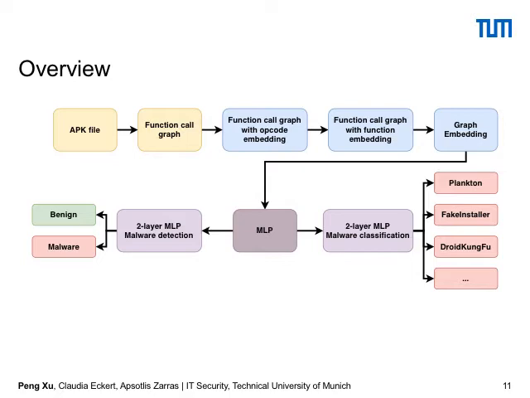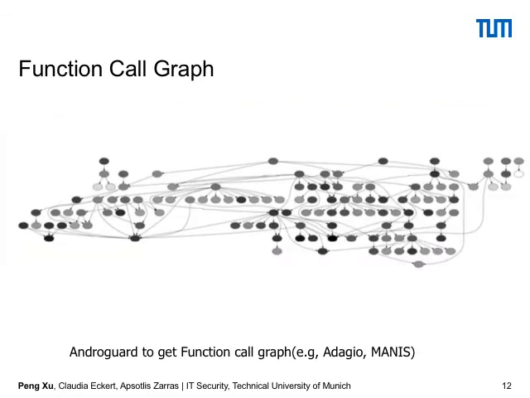We have the application, we get the control flow graph, and also the opcode embedding, function embedding, and the graph embedding. Then we get the features, and put these features into the MLP-based classifier, and then we get our result. For the first step, we use Androguard to get the control flow graph, which is very similar to Adagio and MaMaDroid.